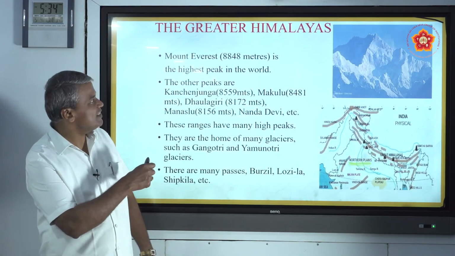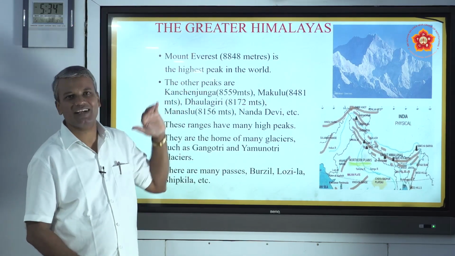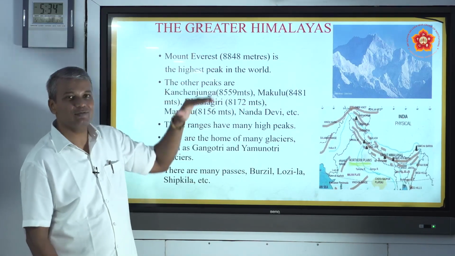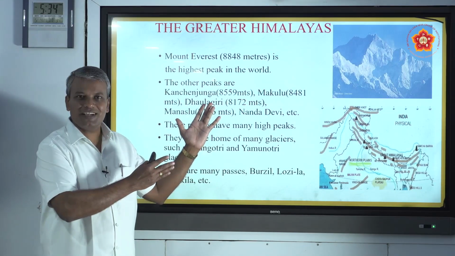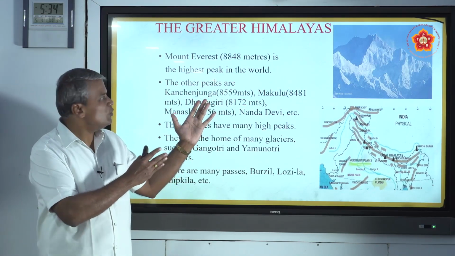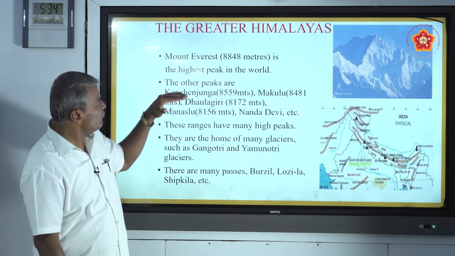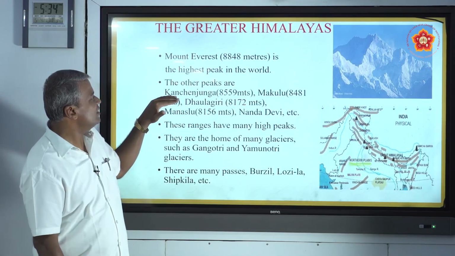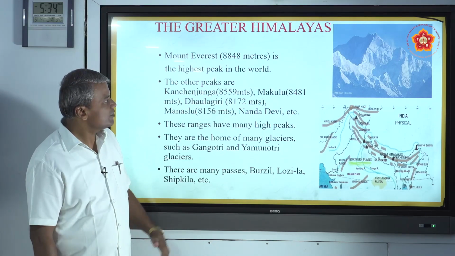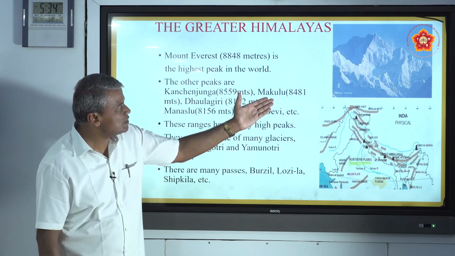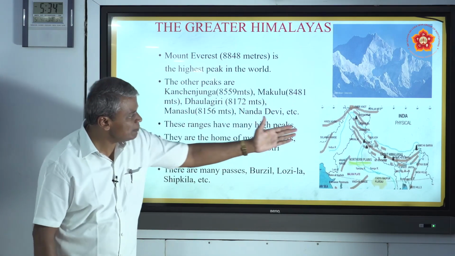So which are the high peaks? Let us see here. Mount Everest is the highest mountain peak in the world, with a height of 8,848 meters. The highest mountain peak in the world is situated in the Himalayan mountain range. The other important peaks of the Greater Himalayas are Kanchenjunga, 8,559 meters, and Makalu, 8,481 meters. Dhaulagiri, you can look at the map also.